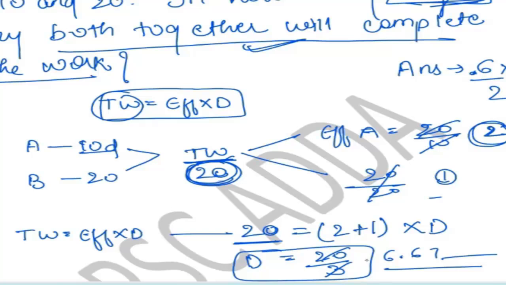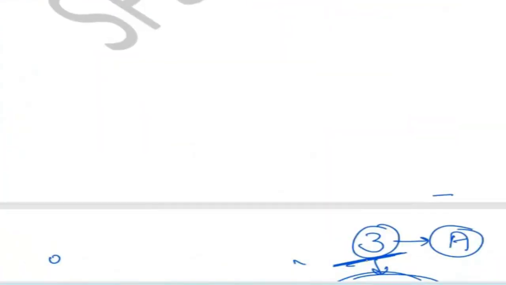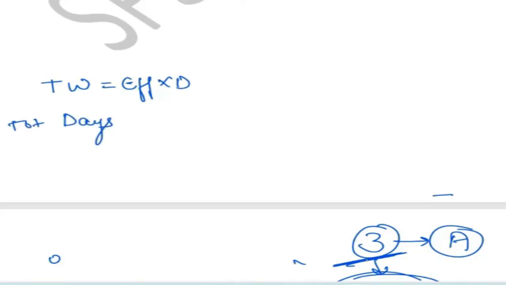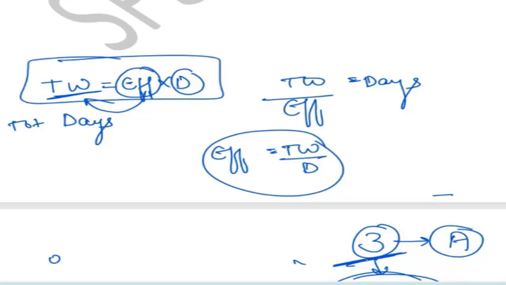Yes. Ma'am, can you repeat the last part? Okay. See, whenever you are asked for total work, you have to just multiply efficiency into days. Whenever you are asked for days, total number of days, you have to just divide the total work upon the efficiency. It will be considered as your total days. Whenever you have to find efficiency, it is equal to total work upon days. This is the main formula. Then you just take the reciprocal, 1 by 1, so you will get efficiency, days and everything.